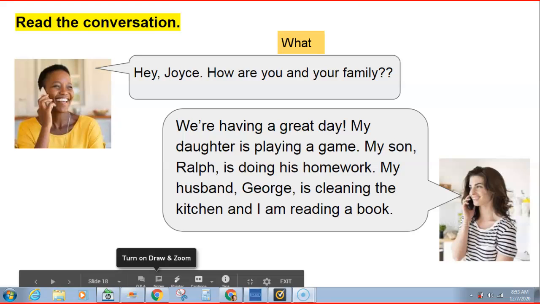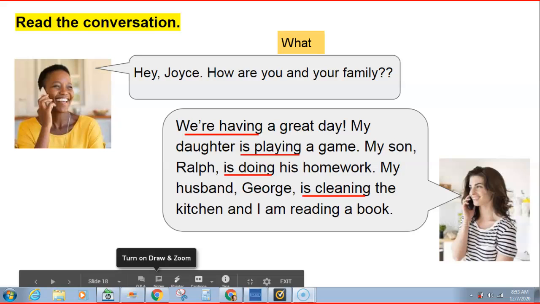It'd be the be verb plus the verb ing. This one here, having. Good. We're having. Where's the next one? My daughter is playing. Good. And where's the next one? Is doing. Good. Is cleaning. Good.